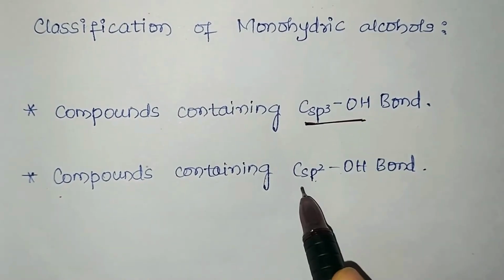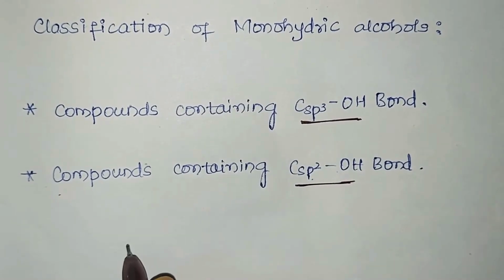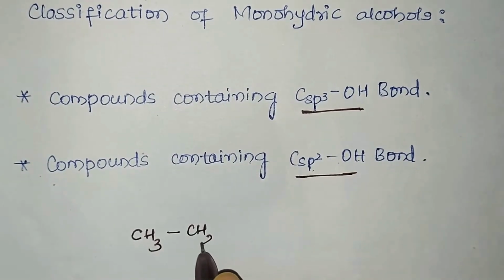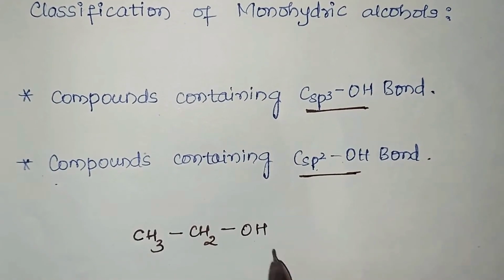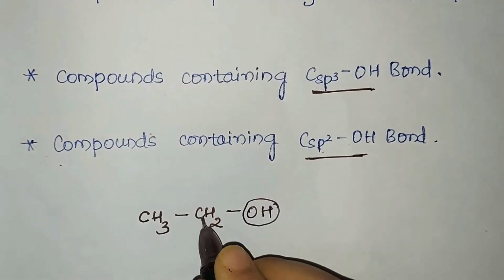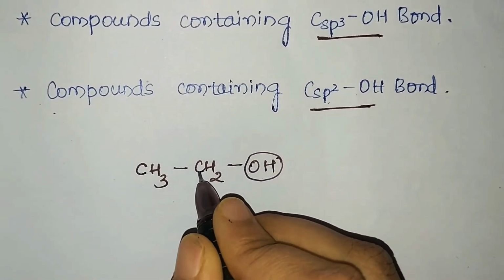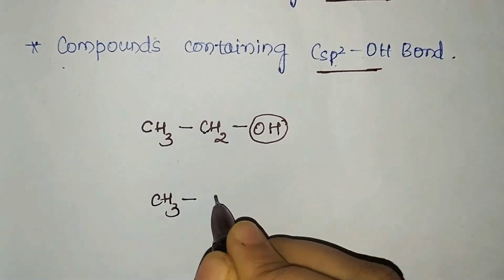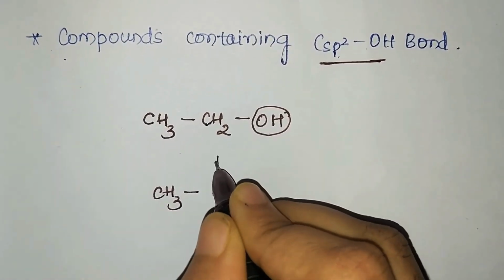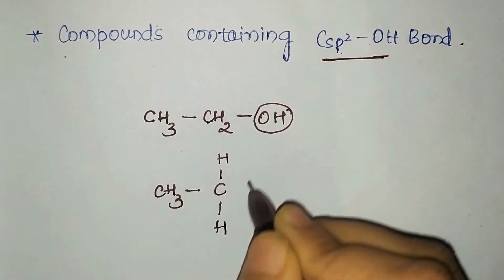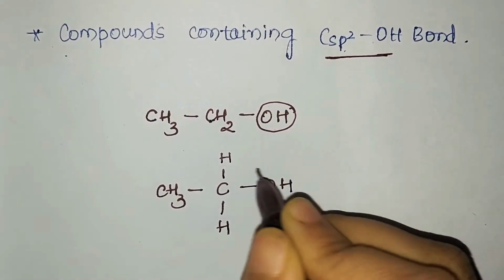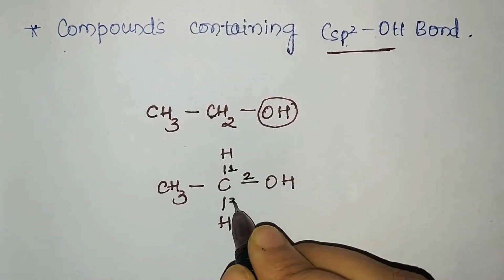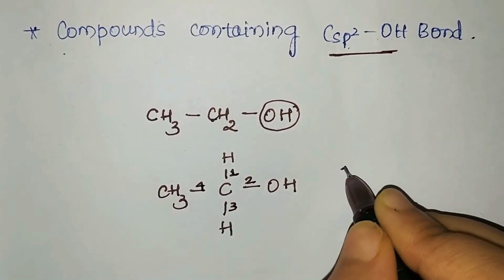So we'll go with the first: we will find out how you know the hybridization, as I have discussed in my previous video. Let us take an example of ethanol. So OH is attached to the carbon atom. We'll just show how many bonds that carbon atom is surrounded by. We'll rewrite the structure. So CH3C, it is having two hydrogen atoms, that means two different bonds with hydrogen, and it is bonded to OH. Now count on how many sides the carbon atom to which OH is bonded is bonded. So we see that it is bonded on 4 sides.